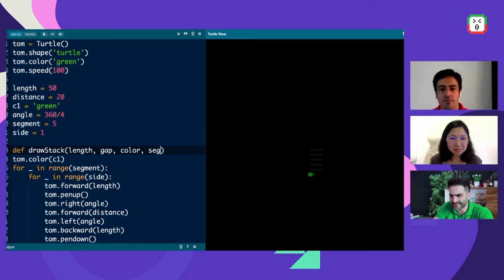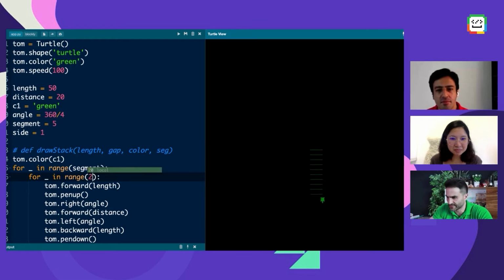And then the side. Okay, side, you mean how many times to repeat this, huh? Why use the side? Let me try the side, make it 2. Let's see what's going to happen. We're going to get a little bit more. So what if, instead of this, I make it 10? It will be the same thing, right?